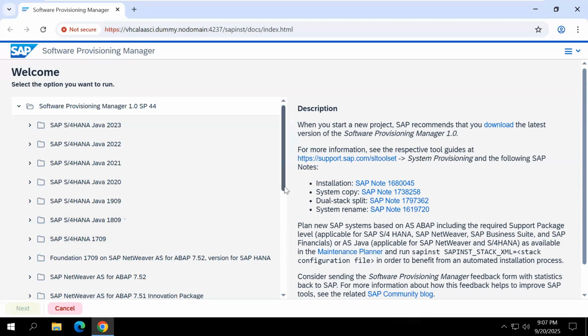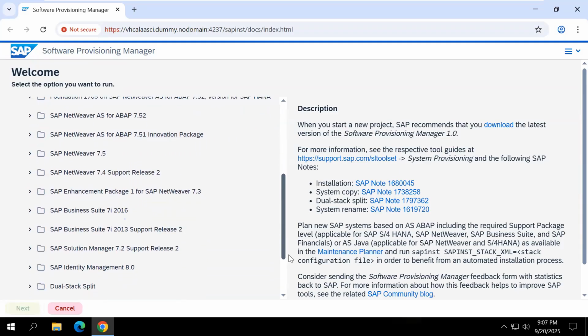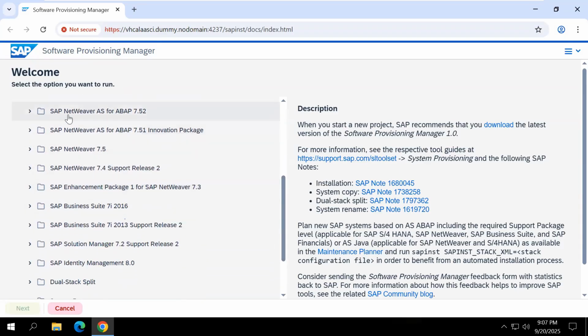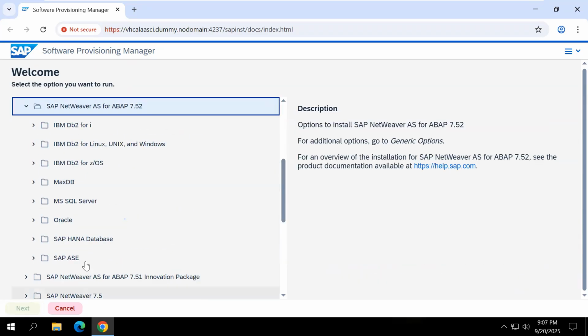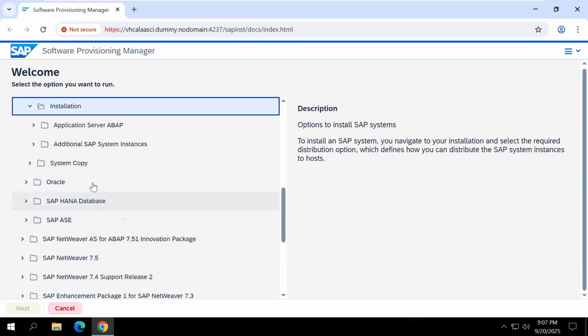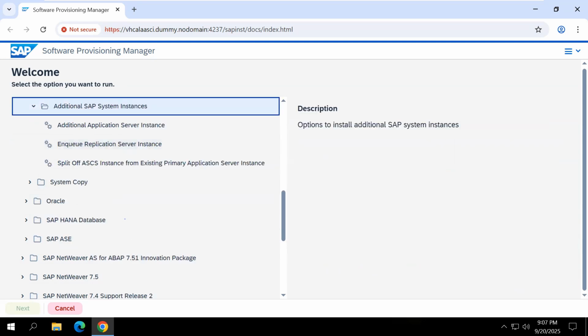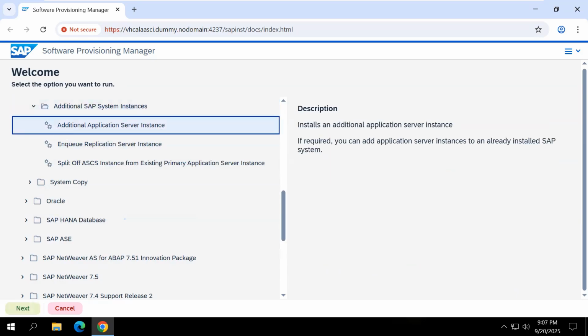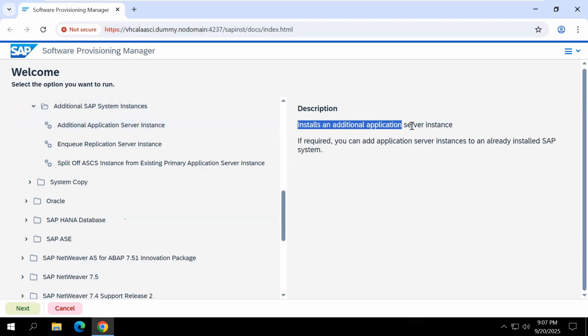Okay, here, scroll down. Our product version is SAP NetWeaver for ABAP 7.52. Expand this one. Our database is MS SQL Server. Expand this one. So expand installation. Here additional SAP system instances is there. Expand this one. Here we have additional application server instance. Select this one. Here clearly they're telling install an additional application server instance if required.